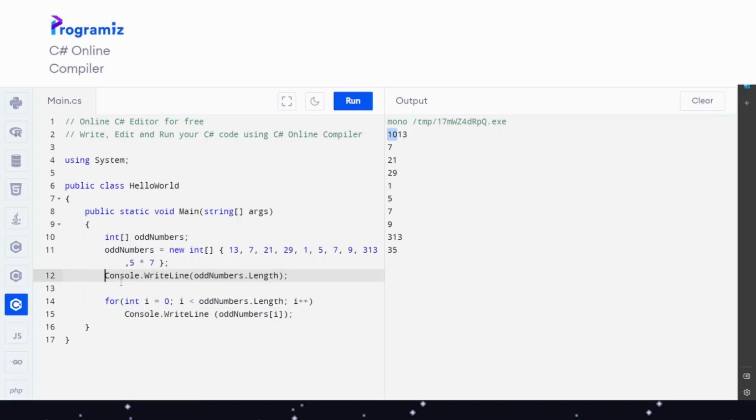We can comment it out technically. This goes by using these 2 lines here. And now you will see 13, this is the first value, 7, second value, 21, 29, 1, 5, 7, 9, 13, 5 times 7. 5 times 7 is 35.